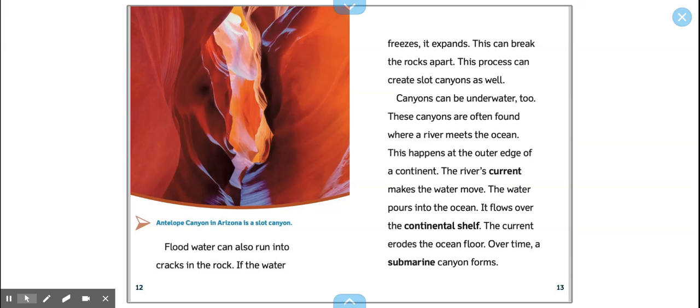Canyons can be underwater too. These canyons are often found where a river meets the ocean. This happens at the outer edge of a continent. The river's current makes the water move. The water pours into the ocean. It flows over the continental shelf. The current erodes the ocean floor. Over time, a submarine canyon forms. That picture, Antelope Canyon in Arizona, is a slot canyon. Looks beautiful.